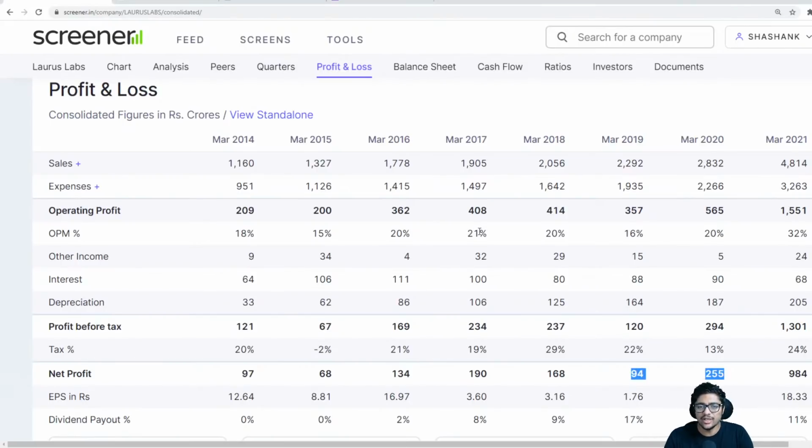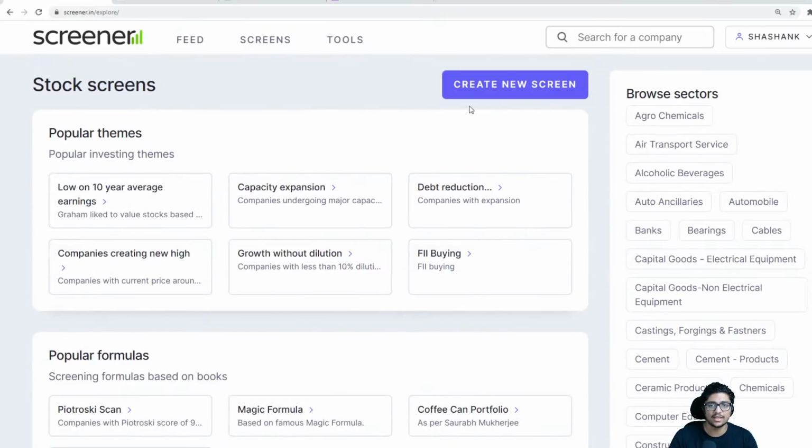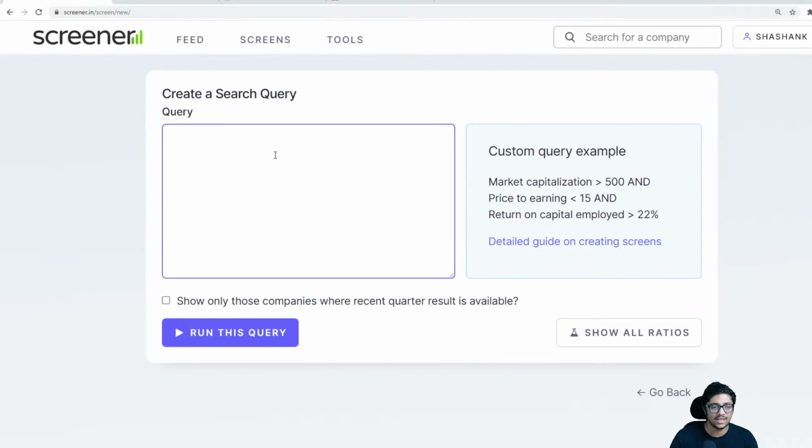Now, if we know these parameters, you'll be like, Shashank, you know what, I know some of these parameters. How do I find good stocks easily? And that is a possibility. You can find good stocks easily that way. On Screener or any kind of screener that you have, you can go create a new screen and put in some parameters like this.